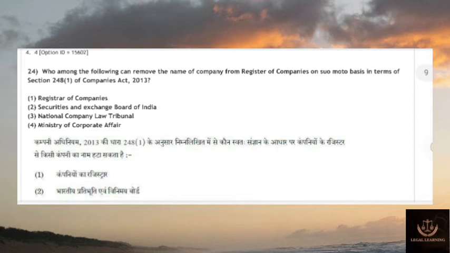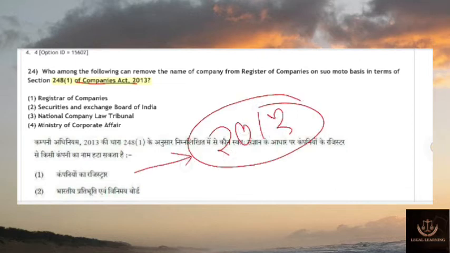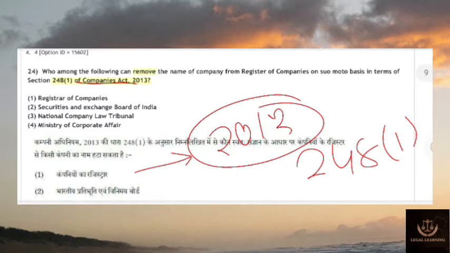Then 24. Who among the following can remove the name of a company from the register of companies on suo motu basis in terms of section 248 of the Companies Act 2013? The Companies Act is important, 2013, recent. Section 248 subsection 1 talks about who can remove the name of a company from the register of companies on suo motu basis. This question is also very basic and easy. The answer is the Registrar of Companies.